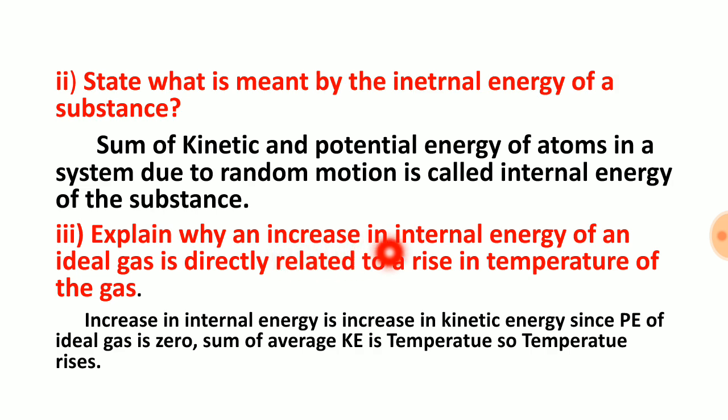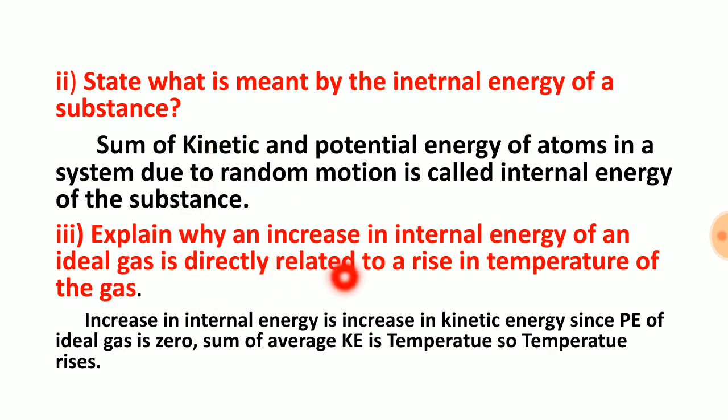Explain why an increase in internal energy of an ideal gas is directly related to the rise in temperature of the ideal gas. Here it is clearly saying an increase in internal energy of an ideal gas. In an ideal gas, internal energy means kinetic energy plus potential energy. In an ideal gas, potential energy is zero. It means internal energy is equal to kinetic energy in an ideal gas.